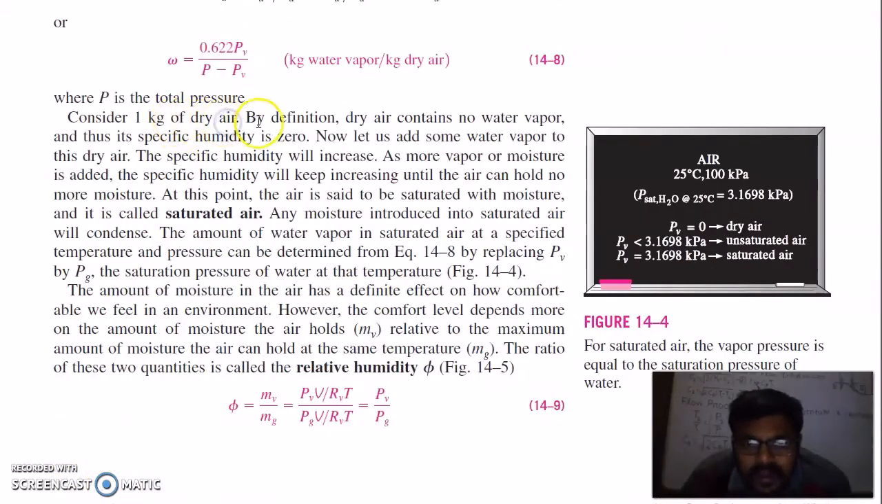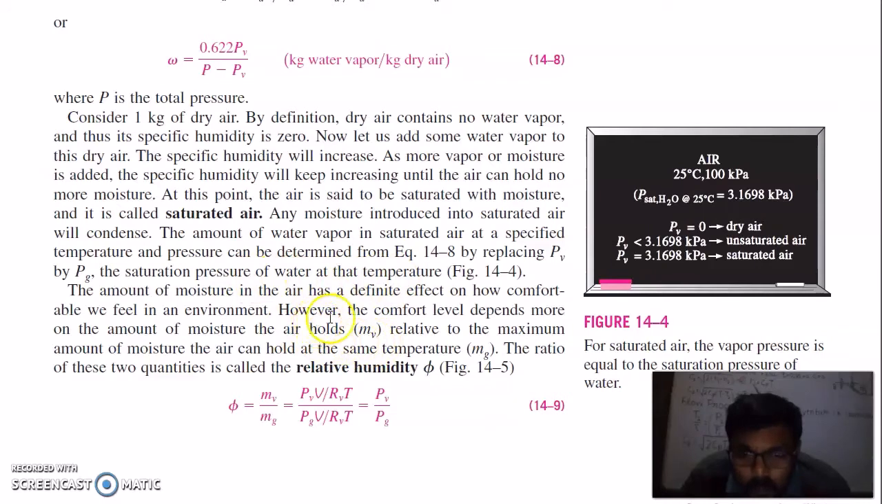Consider 1 kg of dry air. By definition, dry air contains no water vapor and thus its specific humidity is 0. Now let us add some water vapor to dry air. Specific humidity will increase. As more vapor or moisture is added, the specific humidity will keep increasing until the air can hold no moisture. At this point, air is said to be saturated with moisture and it is called saturated air. Any moisture introduced into saturated air will condense. The amount of water vapor in saturated air at a specific temperature and pressure can be determined by replacing Pv by Pg, the saturation pressure of water at this temperature.